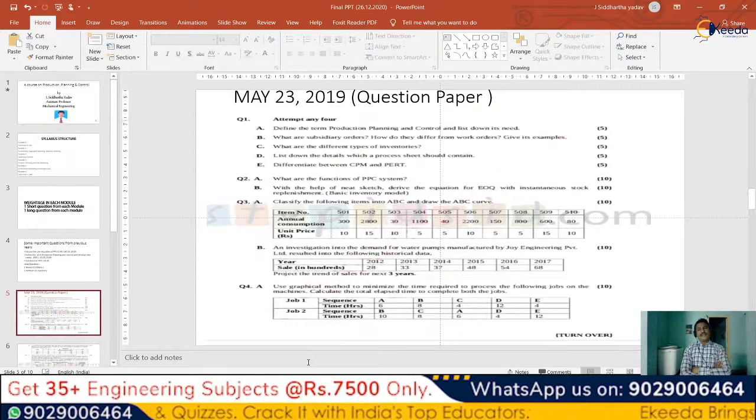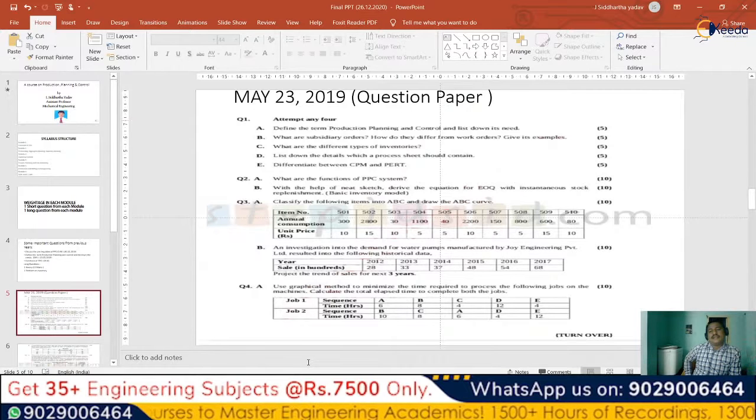For this we'll be directly dealing with module 2 of the inventory topic, and since it is a derivation, the derivation will carry 2 marks for each step for 5 steps, where finally the equation of EOQ will give you the final 2 marks. So there will be 5 into 2 marks for each step of the derivation, and for the final answer we will get a total of 10 marks for this derivation.